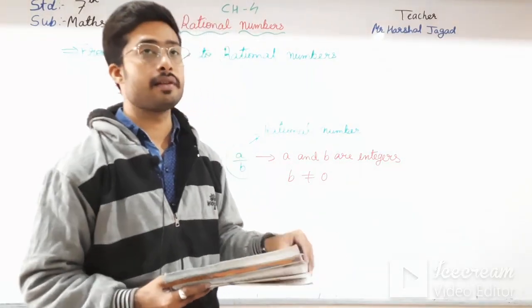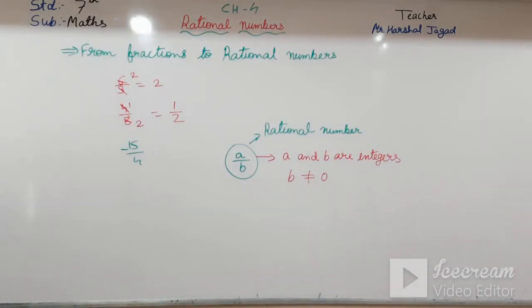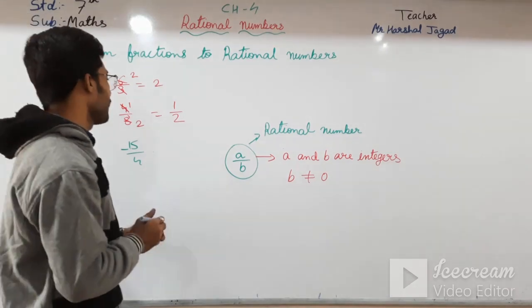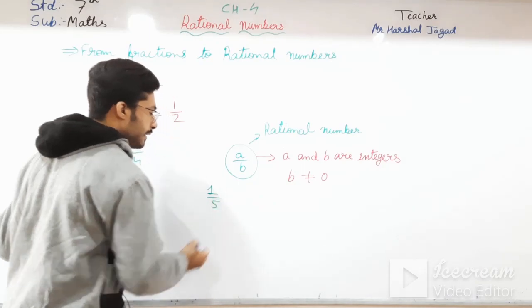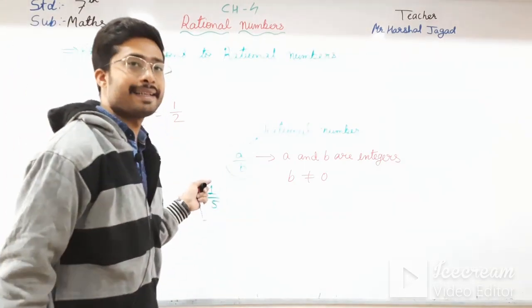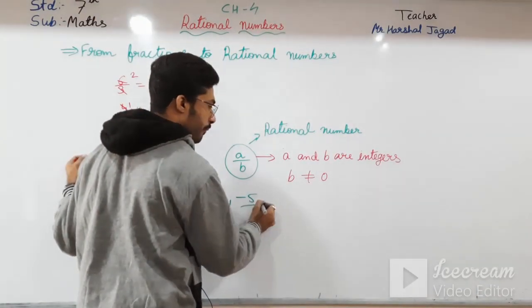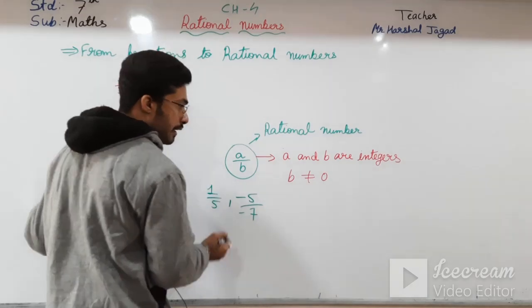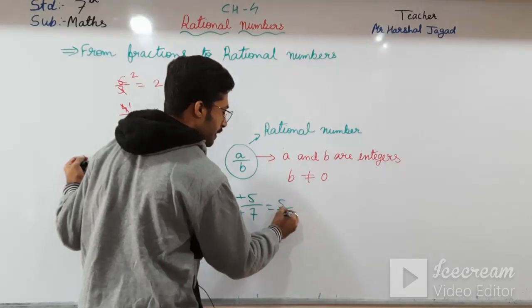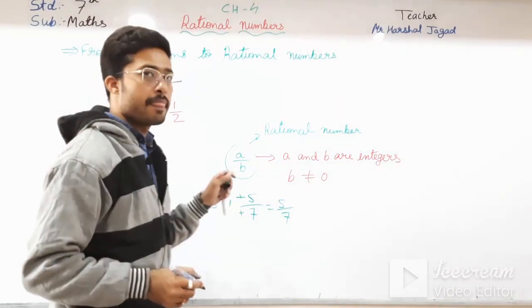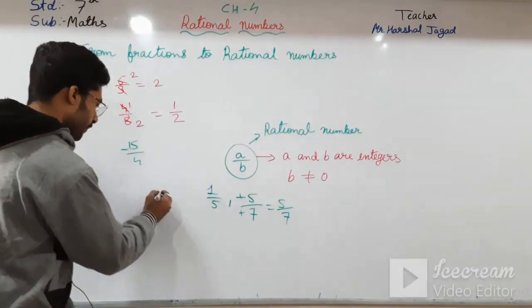What are positive rational numbers? Positive rational numbers means, if I take 1 upon 5, then it has a positive sign, so it is a positive rational number. And also if I take minus 5 upon minus 7, then this minus will become plus. So this is also a positive rational number. Okay students, and now the negative rational number.